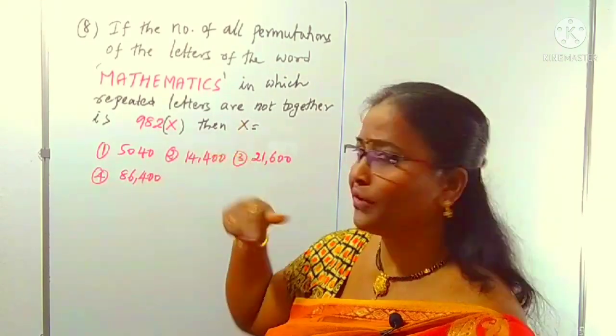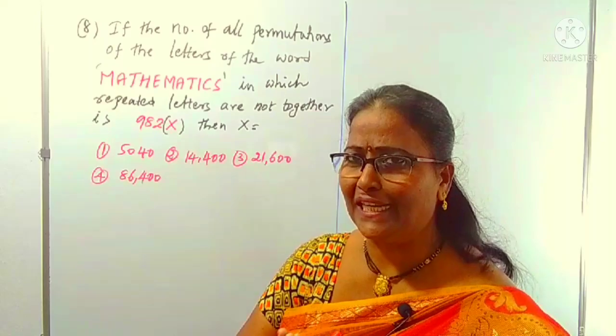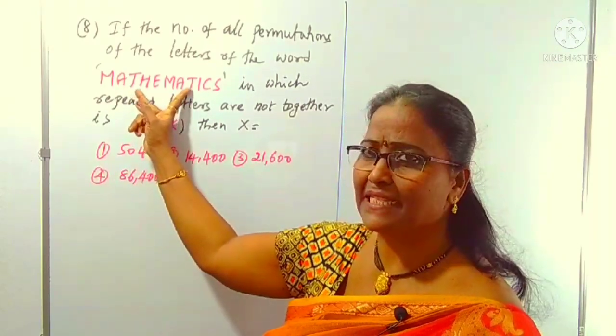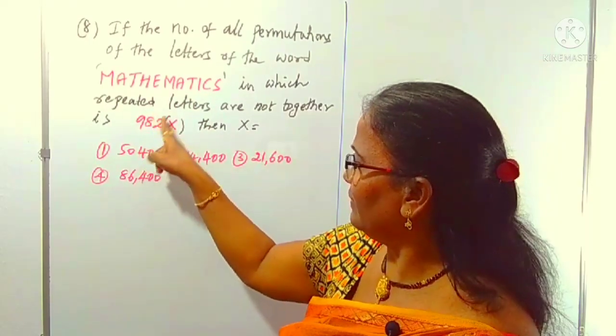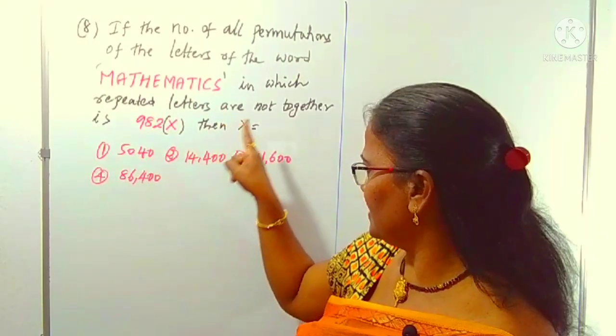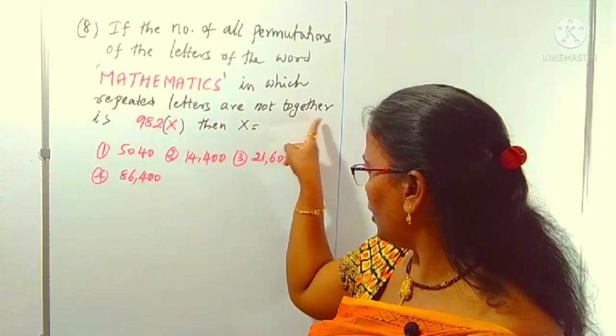How can you find the x value? First, what is the given question? Clearly understand that we have to arrange the letters of the word MATHEMATICS, and we can arrange them in so many ways. Given 982 into x, what is the condition? That repeated letters are not together.